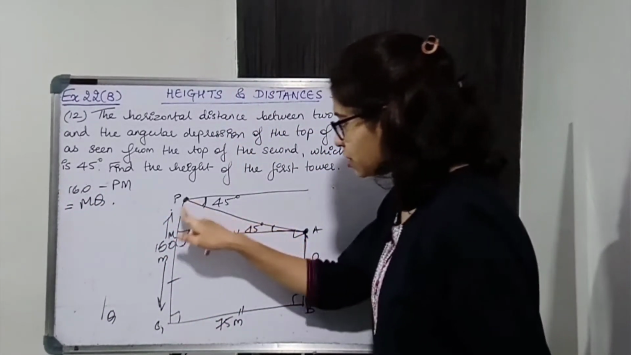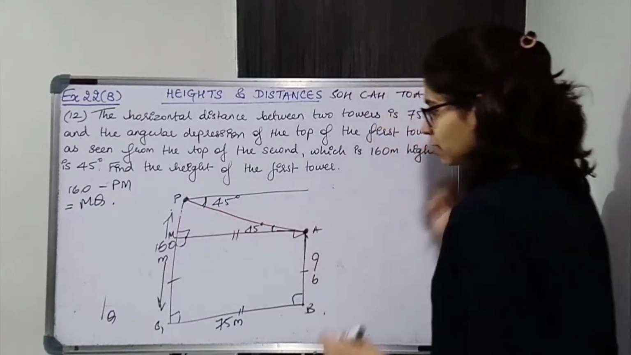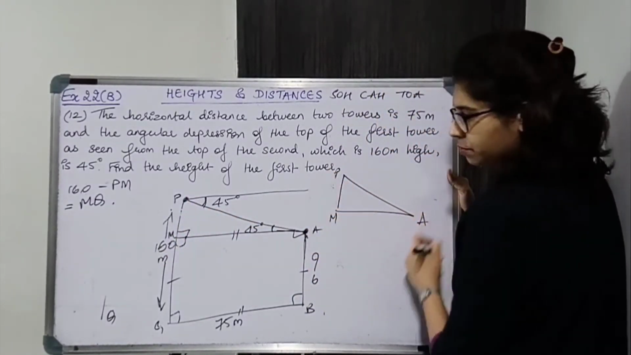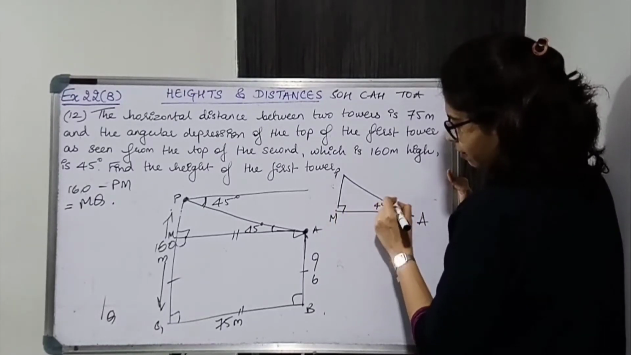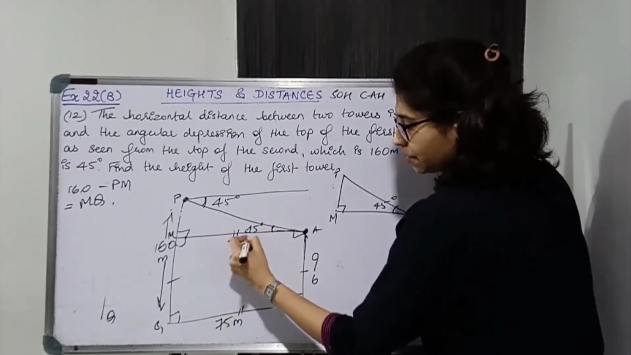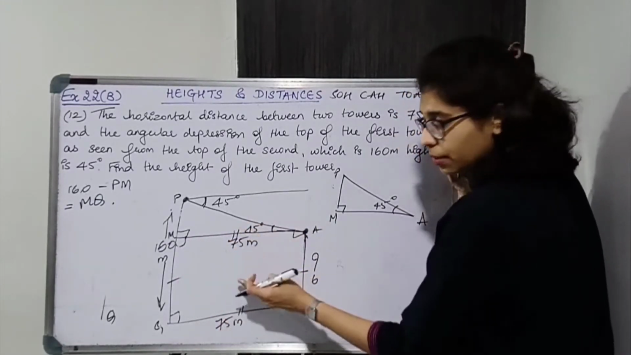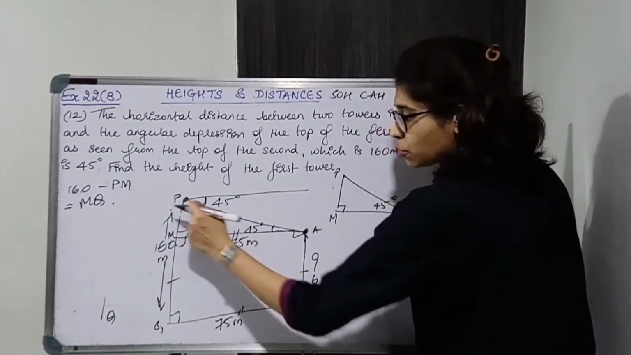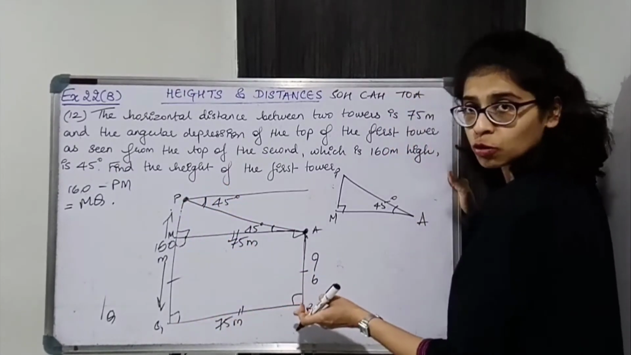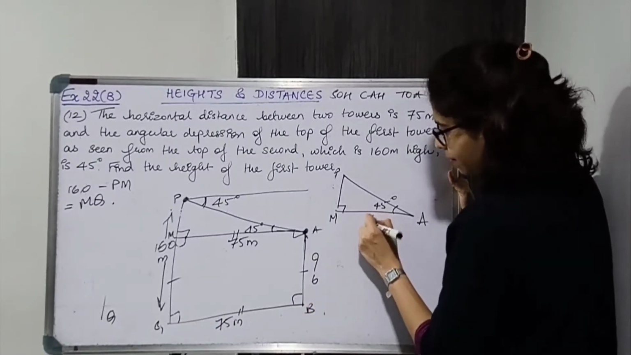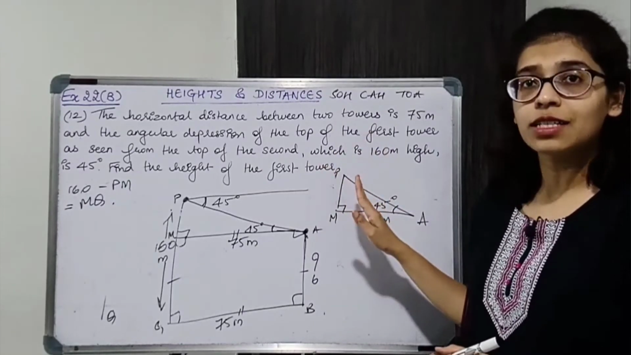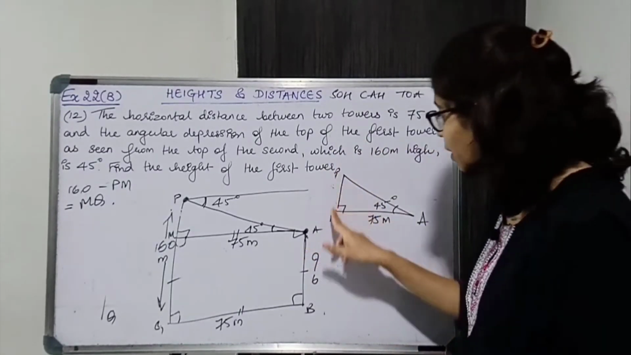PM is a part of this right angle triangle PMA. This is 45. Now I know what is AM. AM will be 75. Opposite sides. Okay. AM is a part of this rectangle also and a part of this triangle also. AM is equal to BQ. Okay. Opposite sides of rectangle here. So this is 75 meters. I know one angle, I know one side, I can easily find the other side using trigonometric ratio.